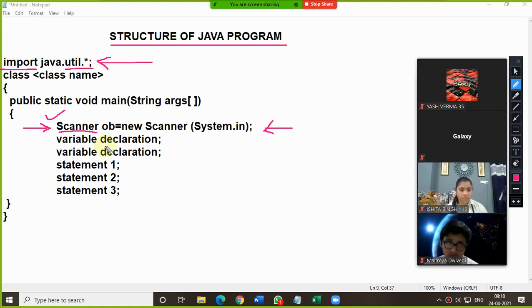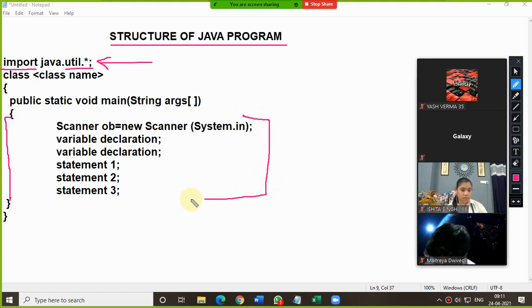Okay. So now let's move to the further line. While writing the program, the class and the class name and the public static void main, from here to here, these lines must end with a semicolon.